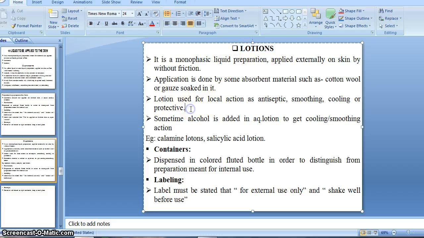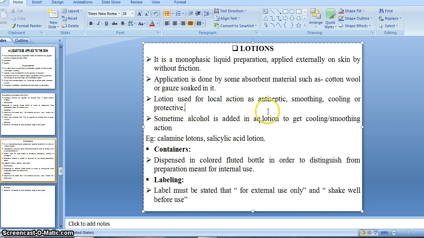There is also calamine lotion that is applied after burning, means if somebody gets a sunburn or a skin burn due to sun rays, that time also some lotions are applied. And the calamine lotion acts as an antiseptic.